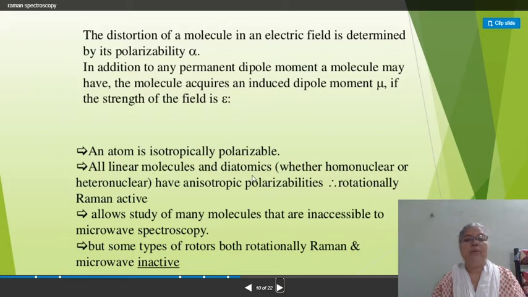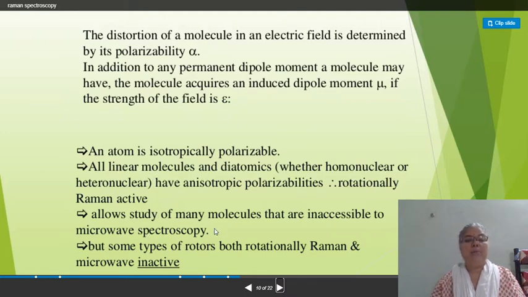All linear molecules and diatomics, whether homonuclear or heteronuclear, have anisotropic polarizability. Therefore, they are rotationally Raman active molecules. The main point here is that polarizability must occur when we apply the electric field in the case of diatomic molecules, whether homonuclear or heteronuclear.